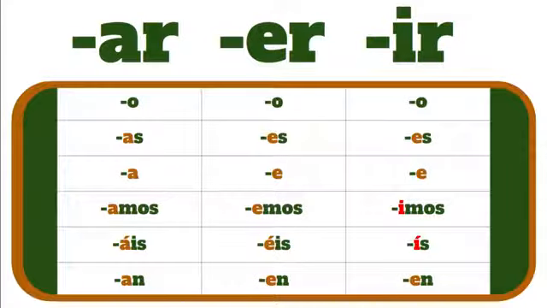So if we look at the three types of verbs side by side, we have AR verbs, ER verbs, and then IR verbs. You can see how similar they are. All three forms end with O in the yo form. For the tú form, we have as, es, and es. For the él, ella and usted form, we have a and then e and e. For the nosotros form, we have amos, emos, and imos. For the vosotros form, we have áis, éis, and ís. And then for the ustedes, ellos, and ellas form, we have an, en, and en.